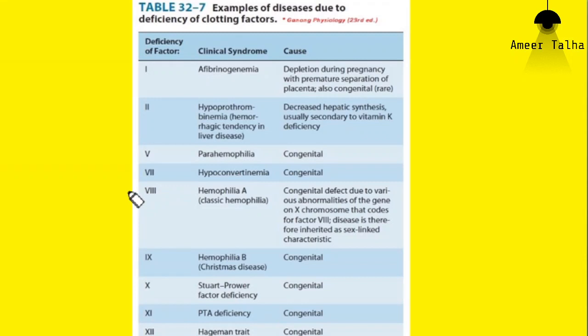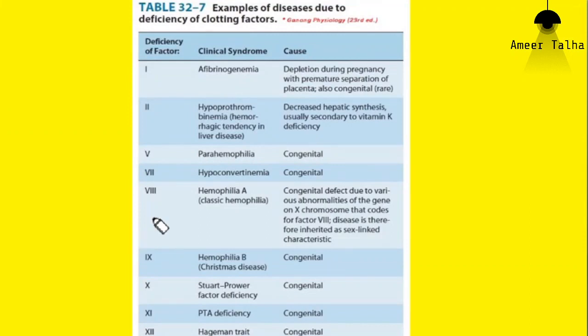This is a deficiency of factor 8, very important. Similarly, deficiency of factor 9 is important. And sometimes you may get a question regarding deficiency of factor 11. But factor 8 and factor 9, these are the most important clotting factors as far as your university exams are concerned.